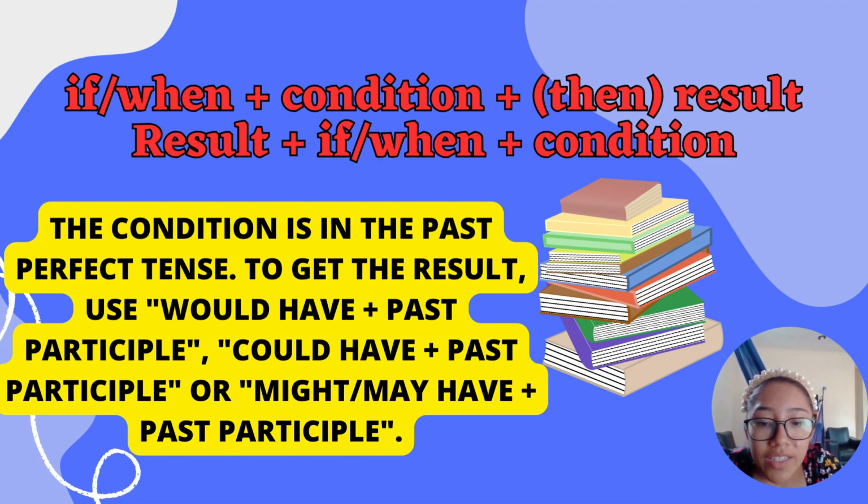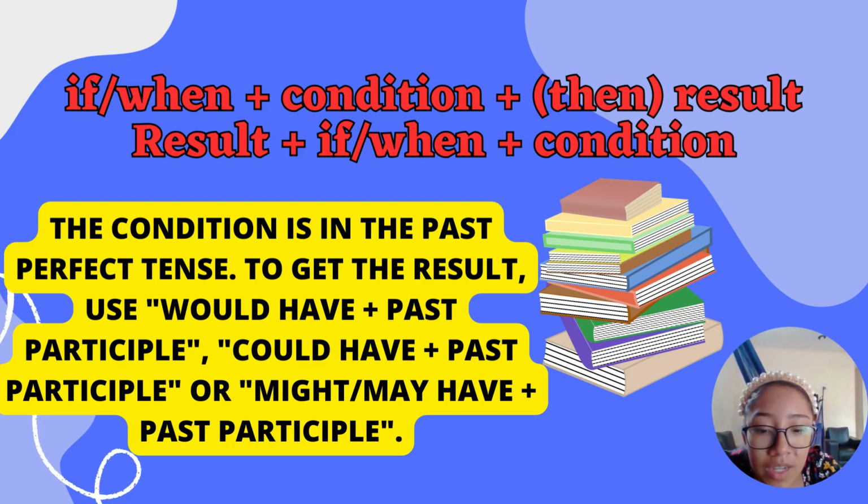It's like we're getting into a time machine and going back in time and doing something again, but changing it this time. If, when, plus condition, plus then result, and result, plus if, when, plus condition.